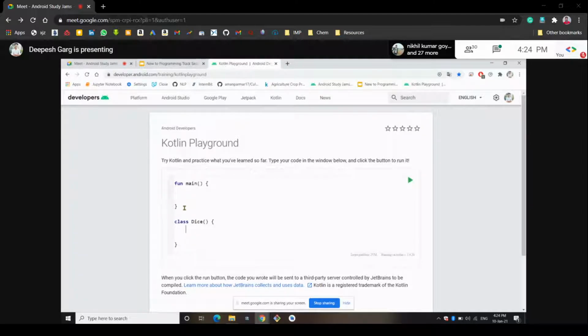Because we have to roll the dice, right? So how will we create it? We have to write the keyword fun, because inside that class we are creating a function, and whenever we are rolling the dice, we will call this function through this class from the main function that is written above the class. So first of all, we will create this function called roll. We'll give the brackets here, and then we'll give this thing. Let's do this later; I will make you understand later.